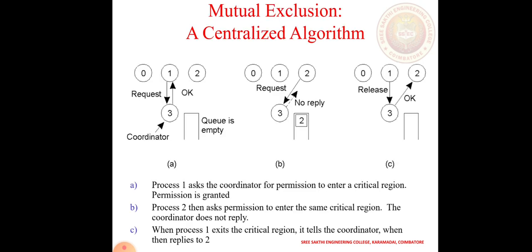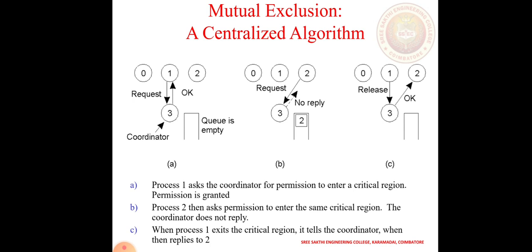Mutual exclusion, centralized algorithm. Here I have 4 nodes, that means 0, 1, 2, 3. Node 1 sends the request to node 3, and 3 responds OK, and only then it enters the queue. Otherwise the queue is empty. If there is no reply, it should not enter the queue. If a reply comes, it fetches the information from the queue, and then the process happens.